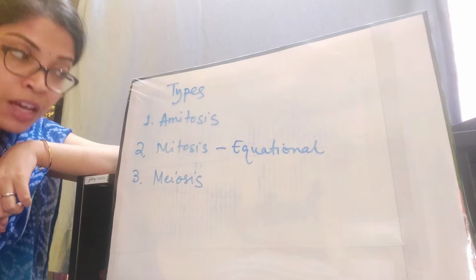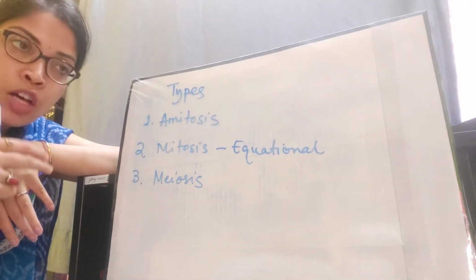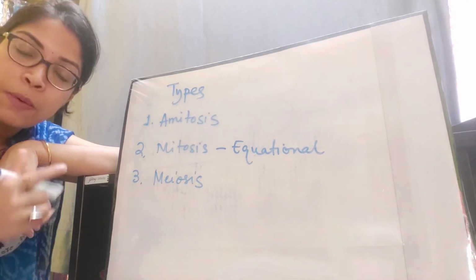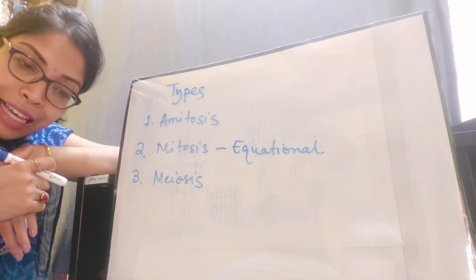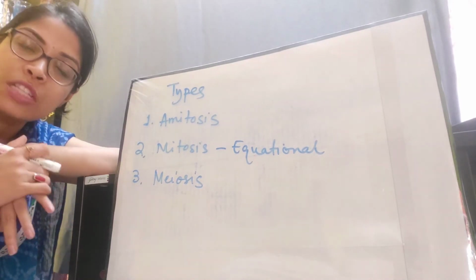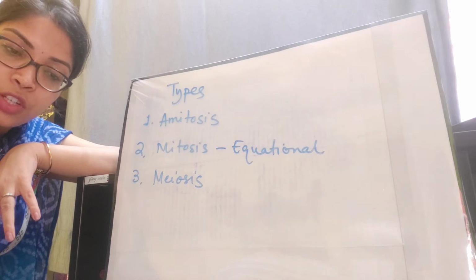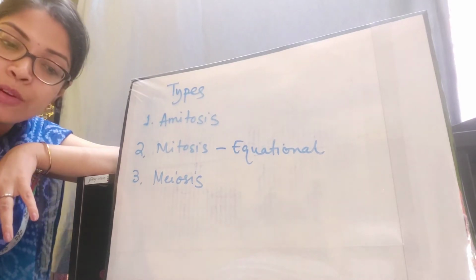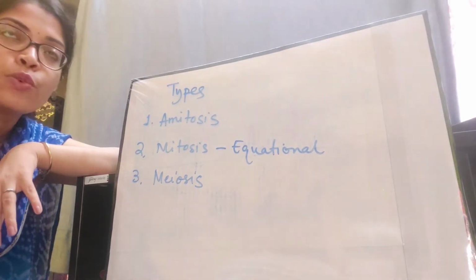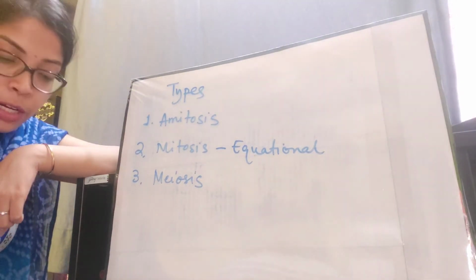Here first the nucleus divides through different steps, which we will talk about in detail, and then the cytoplasm divides, and two almost similar daughter cells are formed. The daughter cells have an identical number of chromosomes as their mother cell. So if the mother cell was diploid, the daughter cells will also be diploid.